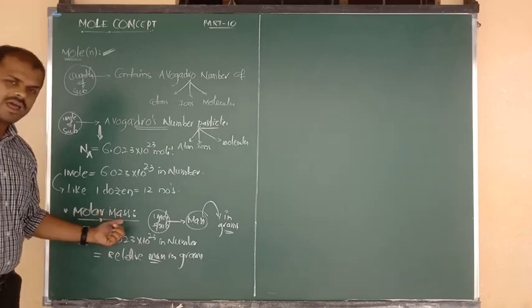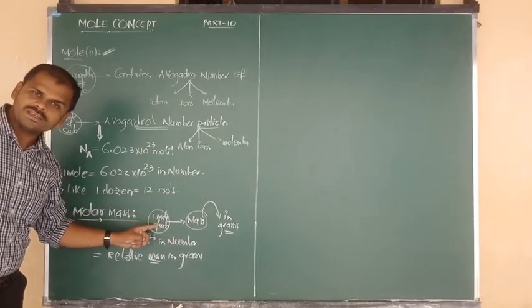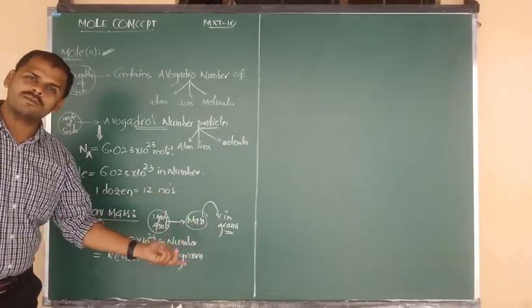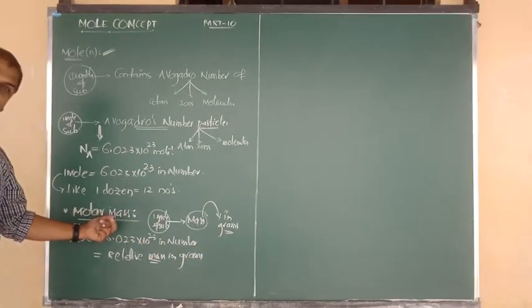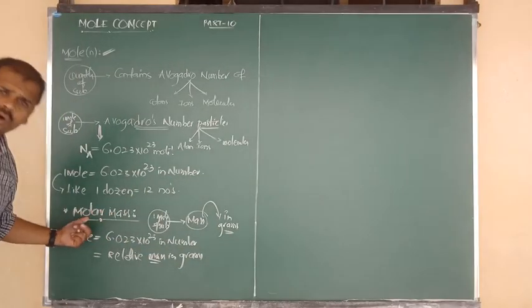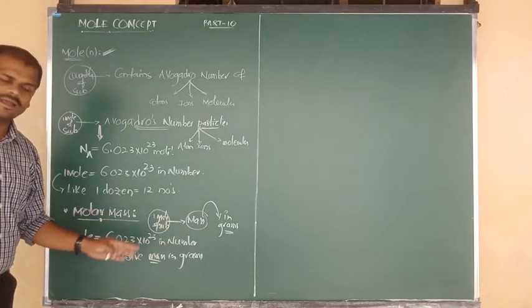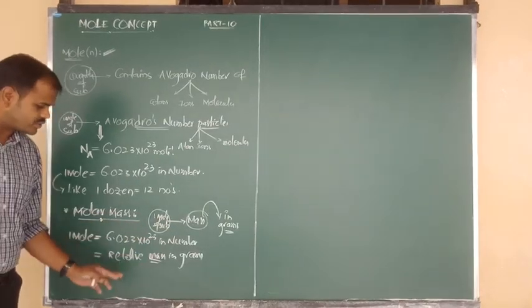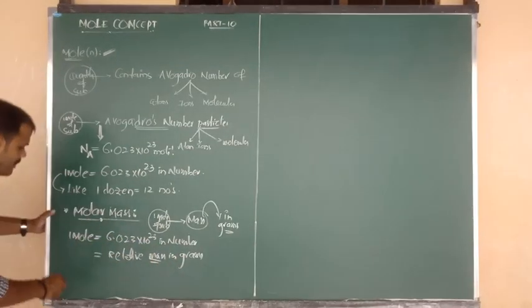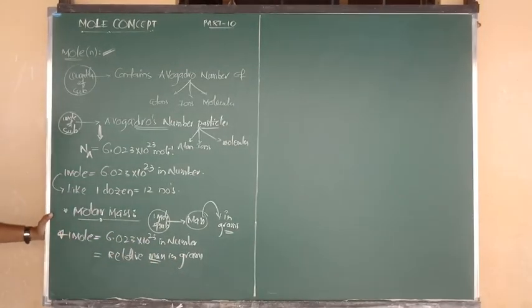Because what is meant by molar mass? The mass of 1 mole of a substance which is measured in grams, that mass is nothing but molar mass. So molar mass means mass of 1 mole. So 1 mole is equal to Avogadro's number of particles, and also we can say that it is equal to relative mass in grams. So based on the statement, I am going to write one example right now.